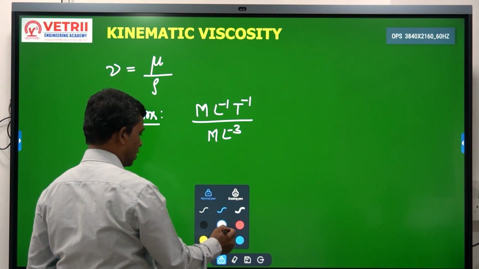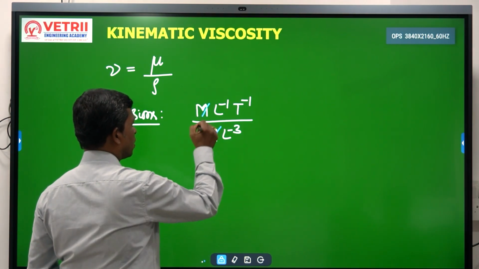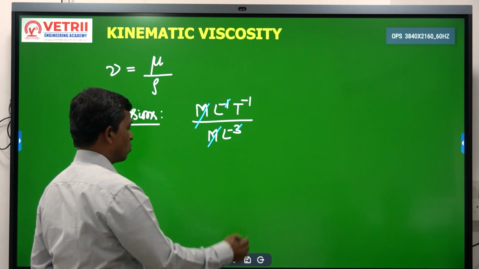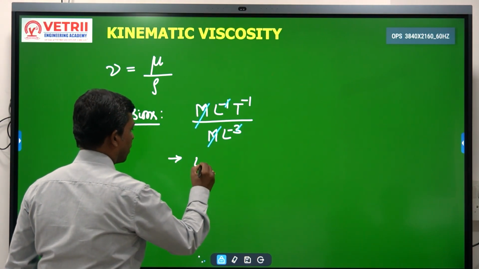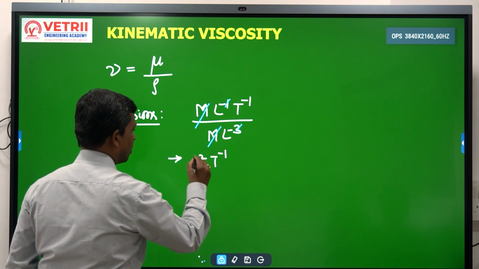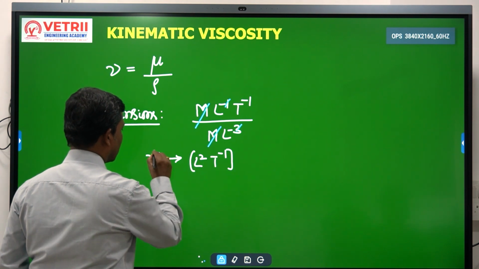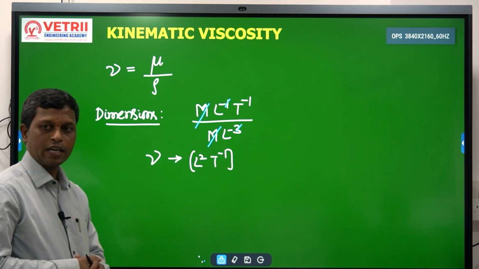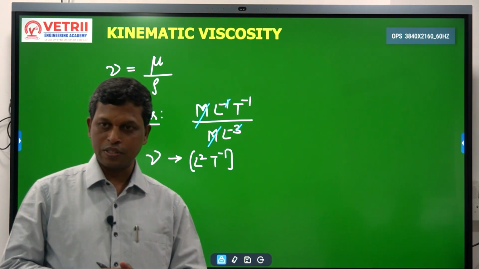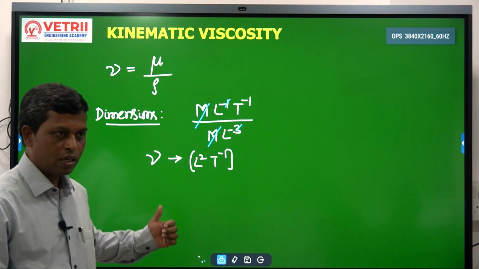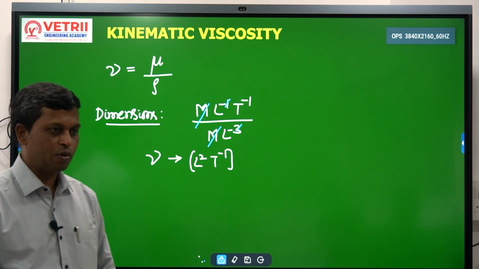M and M cancel, and what is left is L square T power minus 1. This is the dimensional formula for kinematic viscosity, which is asked many times in competitive examinations.